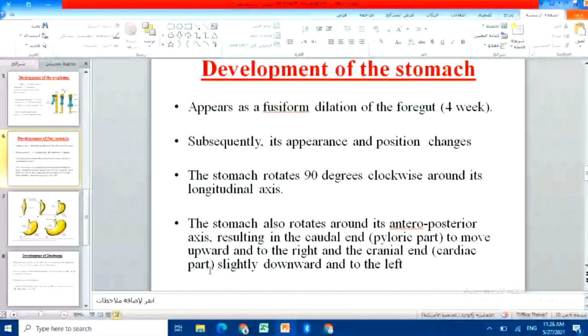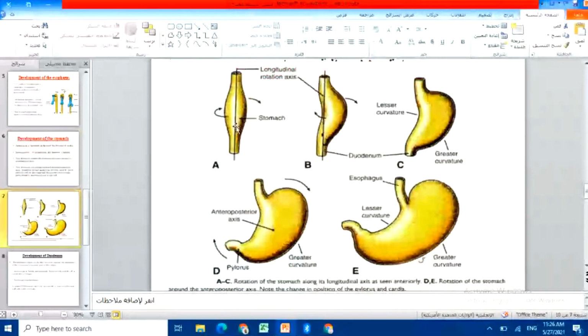I know this has become confusing for you. First, there will be a 90 degree rotation. Look, this is the stomach in the rotation process, in the beginning of the formation of the stomach. Why do I mention the rotation? Because it's important.